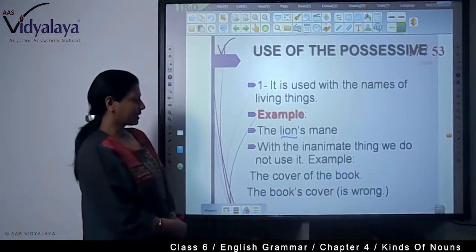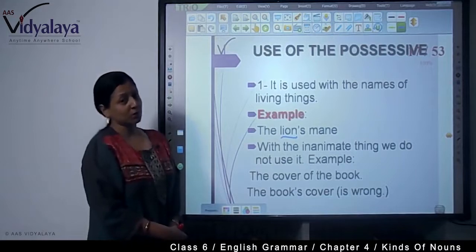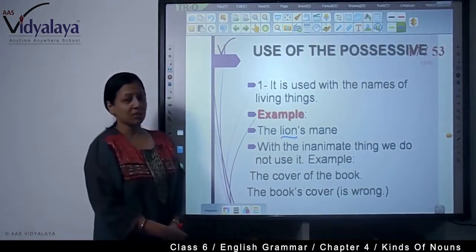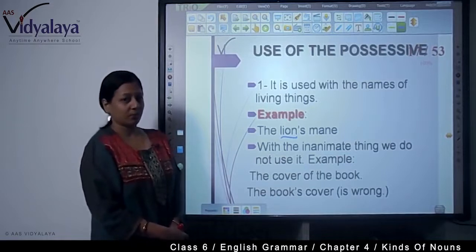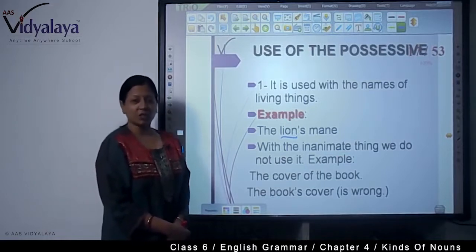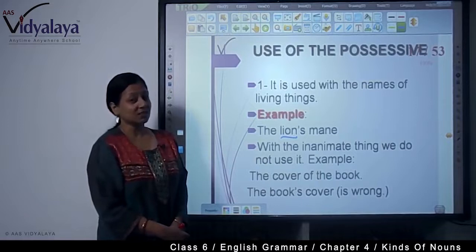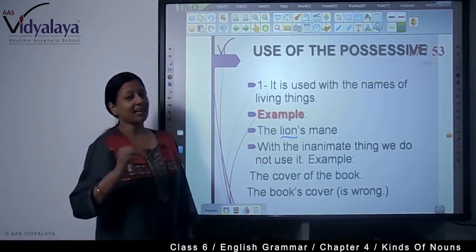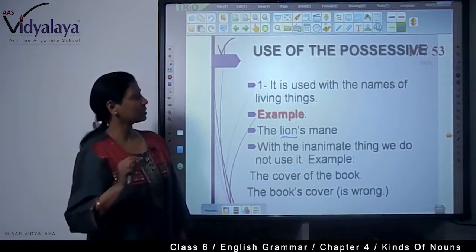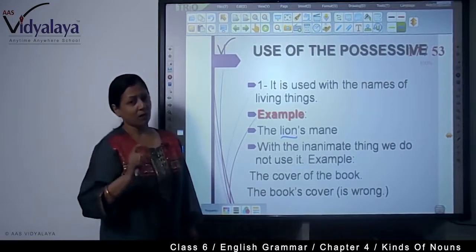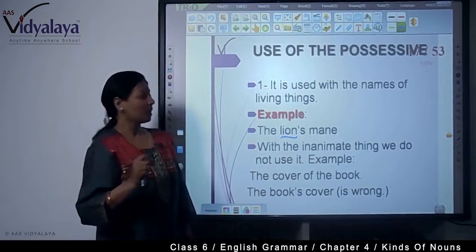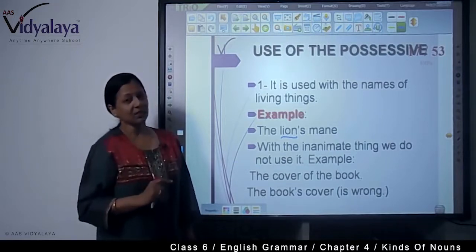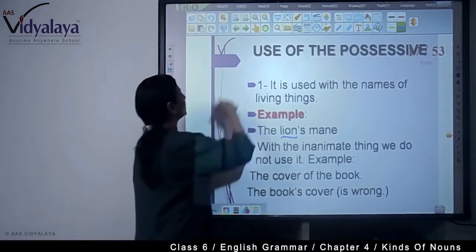With an inanimate thing, we do not use the possessive. Example, the cover of the book. We don't say the book's cover. Leg of the chair. We don't say chair's leg. So, in this way, with the inanimate thing, we don't use the possessive case of the noun, and we don't use this apostrophe sign. With the living things only, we do it.